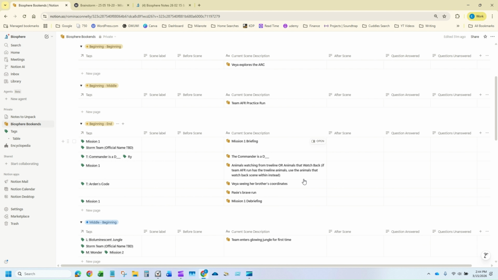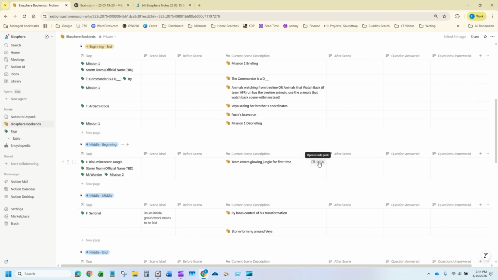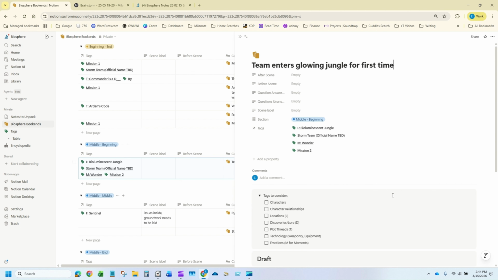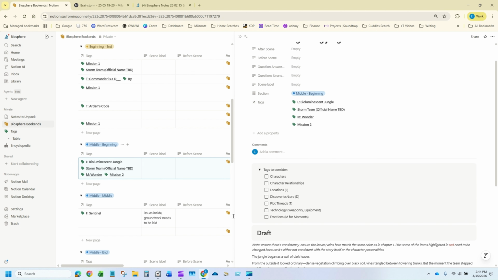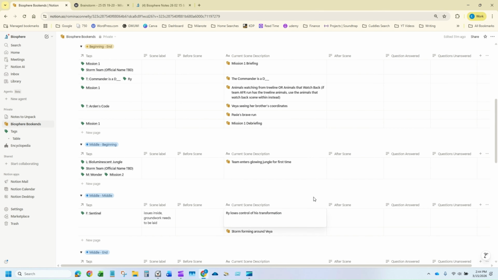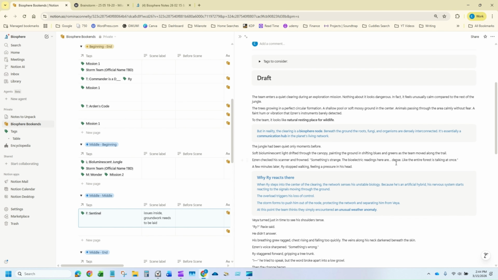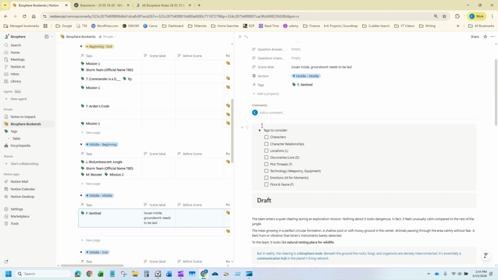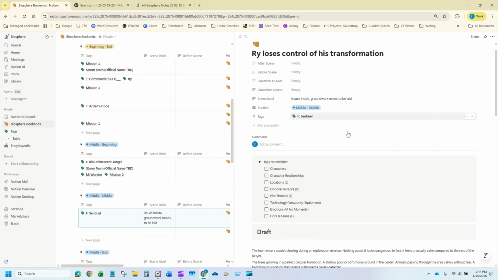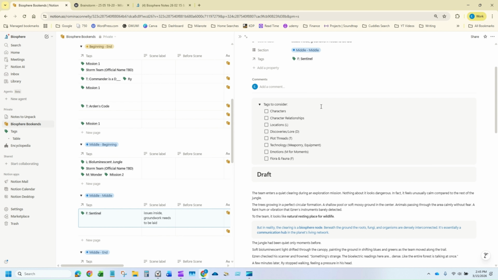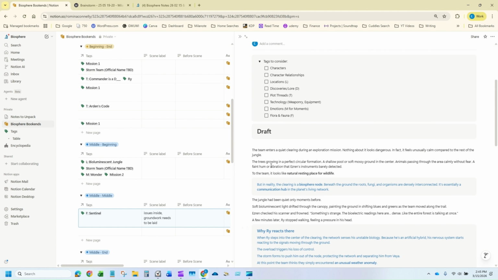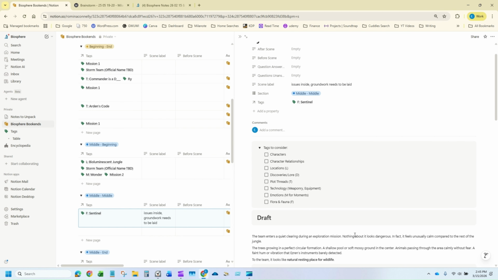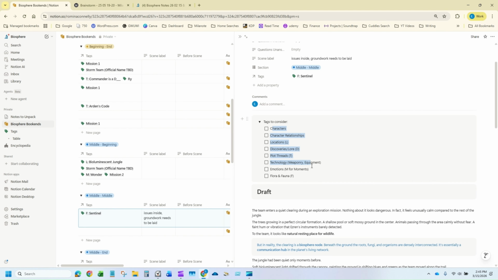And then another thing that I really liked about working here is that you can also open up your draft, and I left a tags to consider list here to remind myself that later on when I'm editing, or when I'm rereading this and I think, okay, I need to make sure this is a tag, I need to keep track of this. These are some of the tags that I can also consider if I'm ever in the mood to start organizing it.